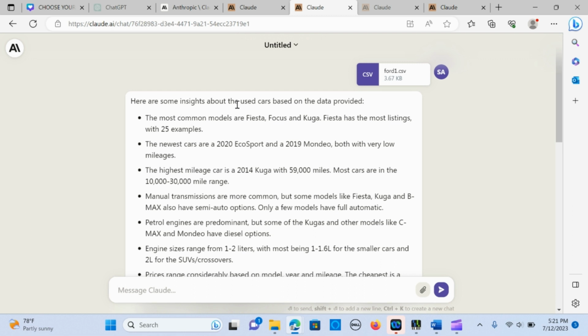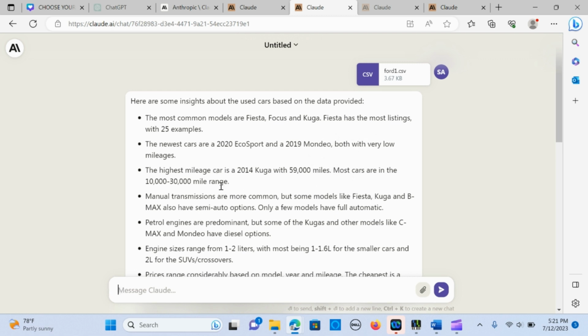So it actually breaks it down. All right. So it says here are some insights about the used cars based on the data provided. The most common models are the Fiesta, the Focus, the Cougar. This really breaks down the data, the fields or the columns of the data.